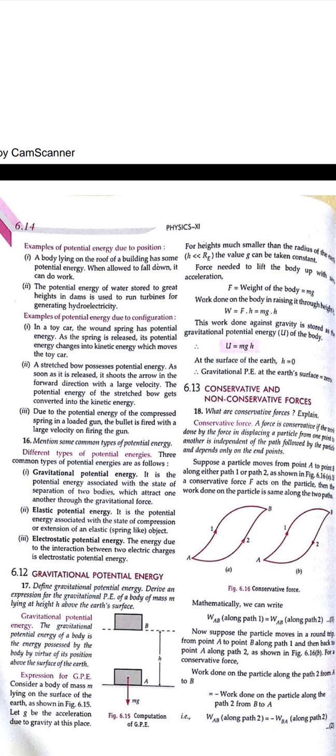So this gravitational potential energy, or any potential energy, can be defined by a formula: it is the work done by the force applied on the body to raise it to some height, or ready to make the body move. So it is given as mgh. The formula for potential energy is mgh.